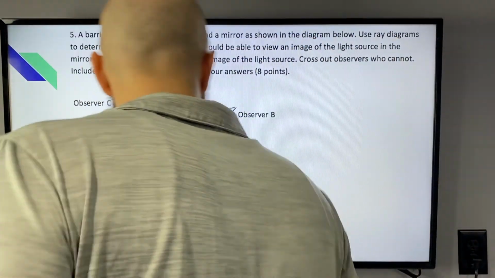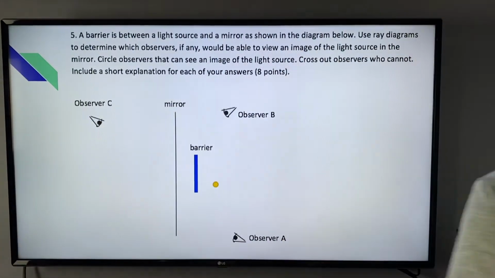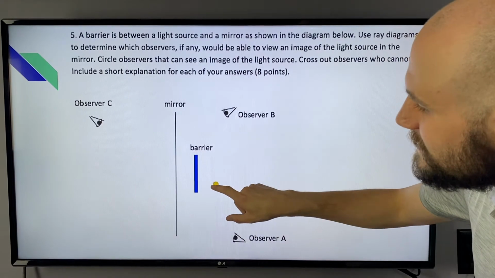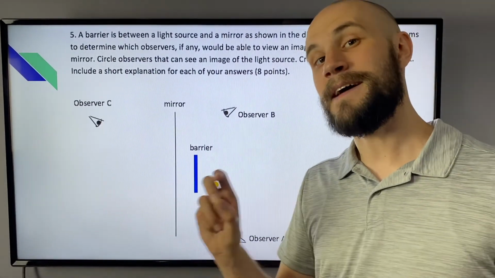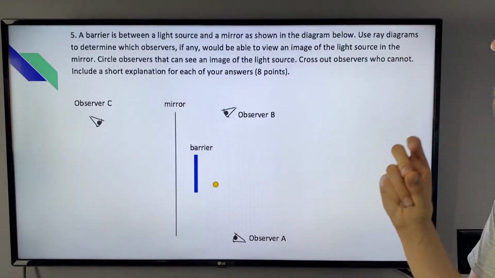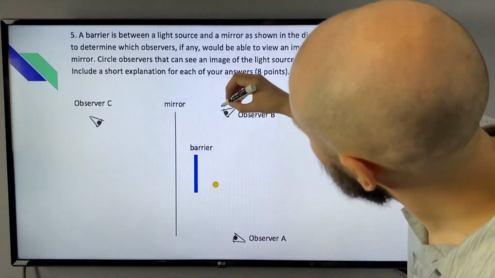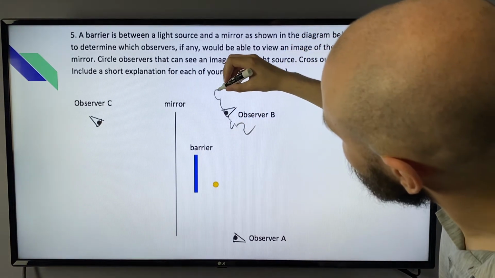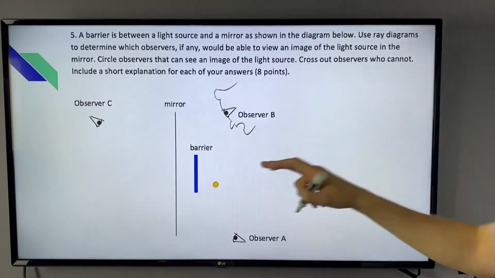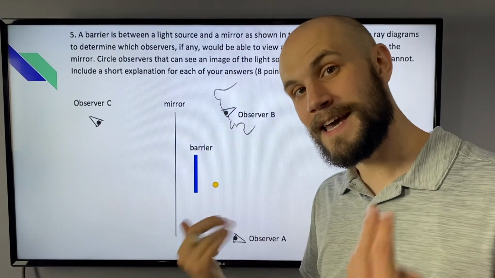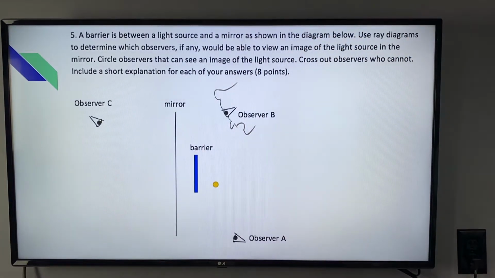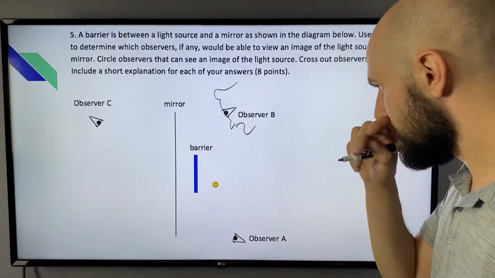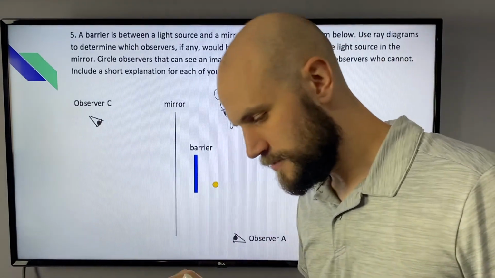So we want to figure out which one of these observers, where's my marker? Observer A, Observer B, or Observer C can see this light source in the mirror. That means that we need the light to reflect off of the mirror and head into the observer's eyes, right? Here's our observer, with some hair. Another observer down here. We need the light to head into the eyes because our eyes gather that light, and that's what we understand to be images. And here's the light source. So if we're seeing it in the mirror, we need it to bounce off the mirror and head to our observers.